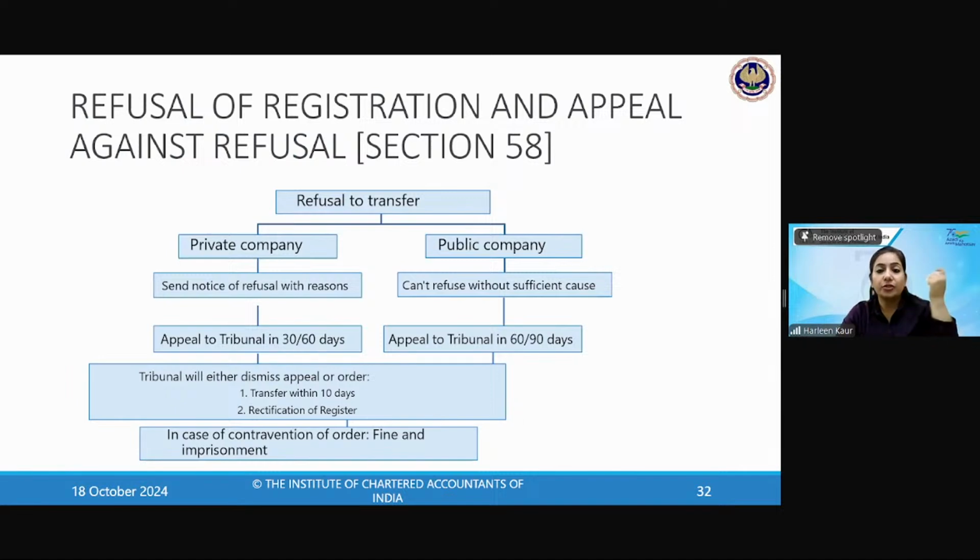Now, refusal to register and appeal against refusal of the shares. Now, this is something which is very, very important. Now, A transfers the shares to B. Now, what will happen? The company has to register this kind of transfer. If it is a private company, you have to send the notice and it refuses to deliver. Say, the company says, okay, I have a doubt on Mr. B. I'm not going to enter his name in the register of members.